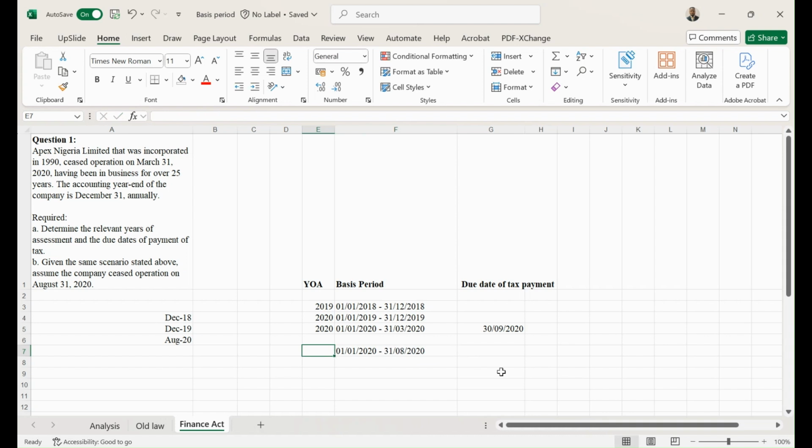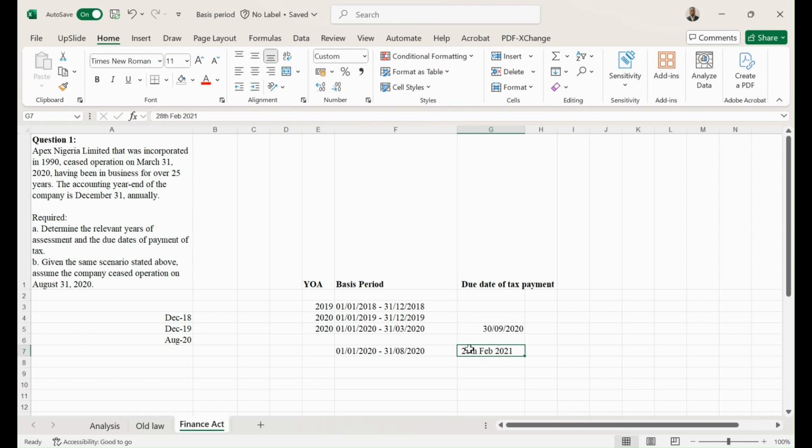Okay, so that's the new basis period based on when the company ceases operation. So what will be the due date, 6 months after August? 6 months after August is going to be 28th February 2021. It means that the tax is going to be due in 2021.